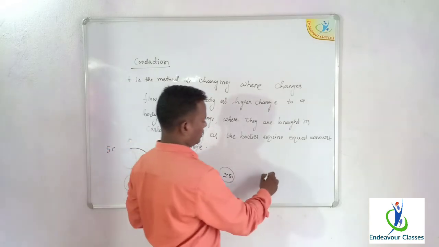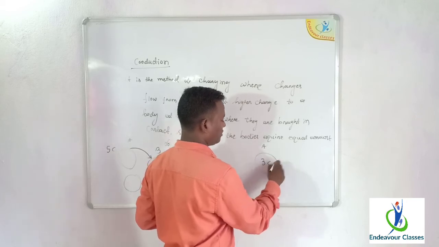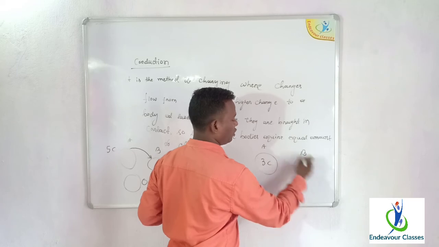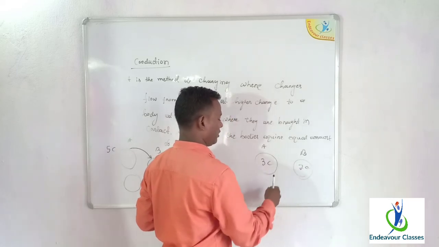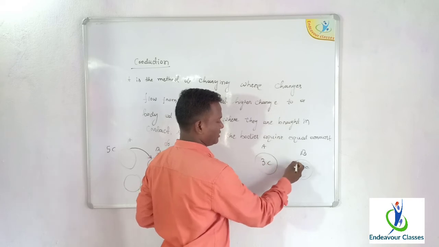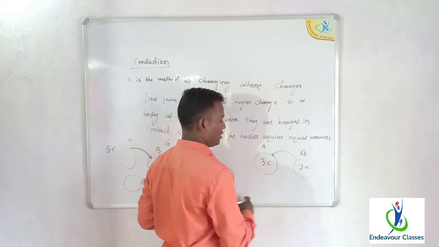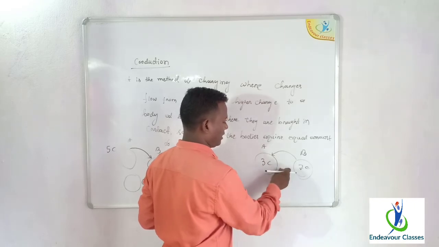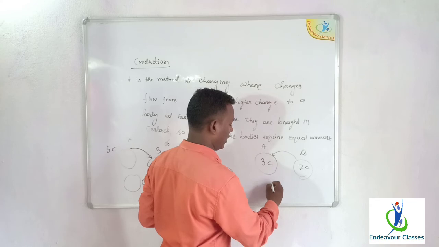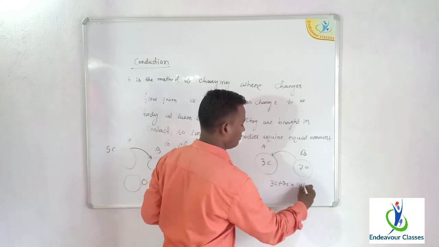Another example: body A has 3 coulomb of charge, and another body B has 7 coulomb of charge. When they are brought in contact, there will be exchange of charge, and charges will flow from the body at higher charge to the body at lower charge. After separation, each body will have 3 coulomb plus 7 coulomb, that is 10 coulomb, divided by 2.